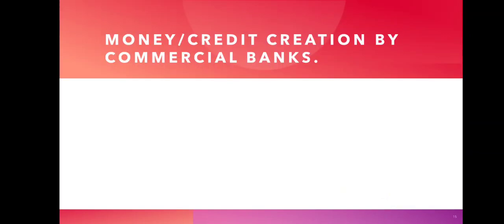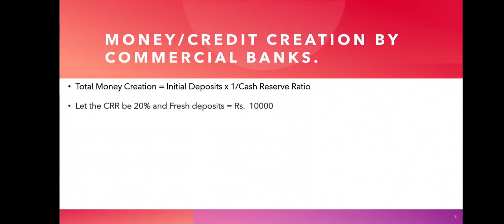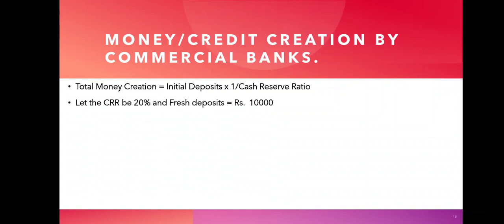Let's see how money or credit is created by commercial banks. Now we have a formula to derive that. Total money created is equal to the initial deposits with commercial banks multiplied by 1 upon the cash reserve ratio that we spoke about earlier, which is the fraction of the total deposits that commercial banks have to maintain with the central bank. Let us consider that the CRR is 20% and the initial or fresh deposits is 1 lakh.